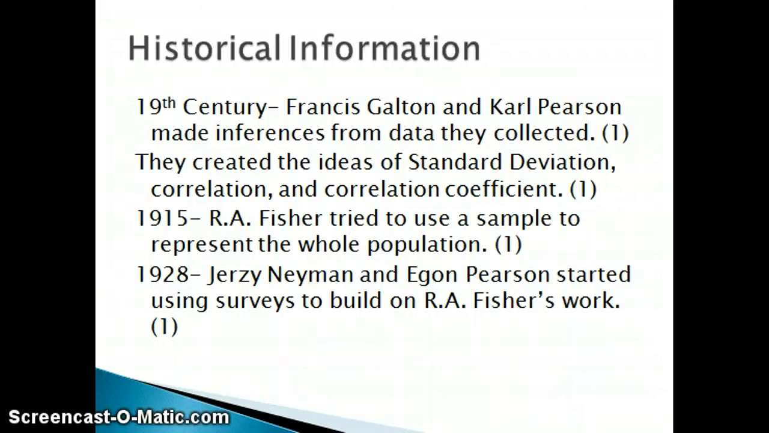Later on, in 1915, R.A. Fisher started to try and use small samples of a population in order to represent the population as a whole. Then, in 1928, Jerzy Neyman and Egon Pearson started the trend of using their surveys to obtain information from a small number of people in order to represent the larger group.